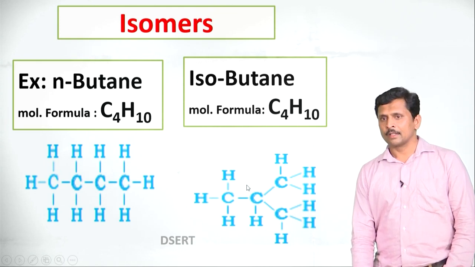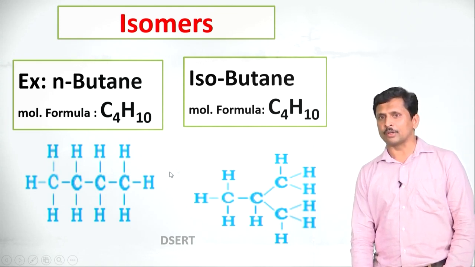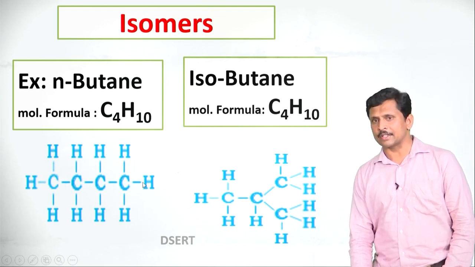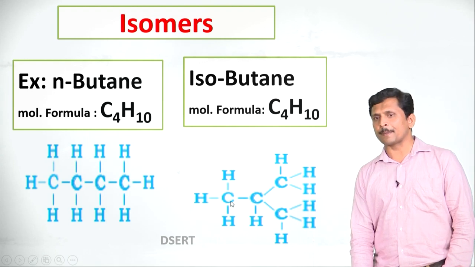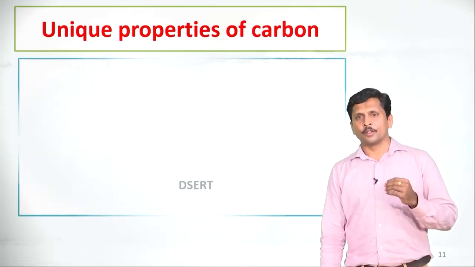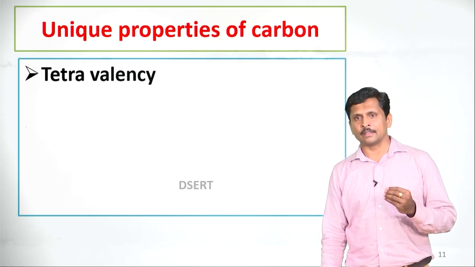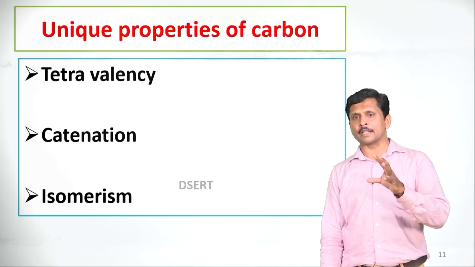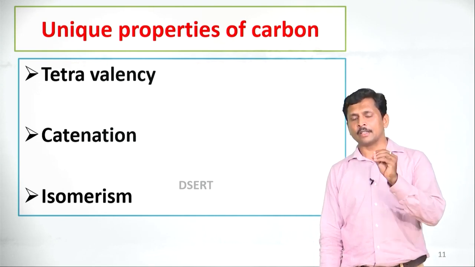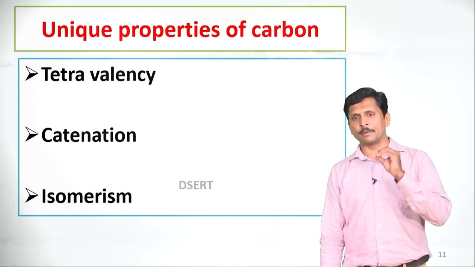See here, there are 4 carbon atoms in both the molecules. In normal butane, the 4 carbon atoms are arranged in a straight chain. Isobutane exhibits a branched chain. Out of 4 carbon atoms, 3 carbon atoms are in a linear structure. The fourth carbon atom is attached to the second carbon atom and makes a branch. Let us recall the unique properties of carbon. First one is tetravalency. The second one is catenation and the third one is isomerism. These 3 properties make carbon a unique element.